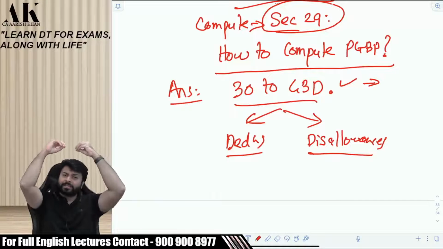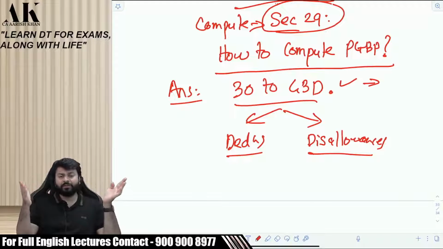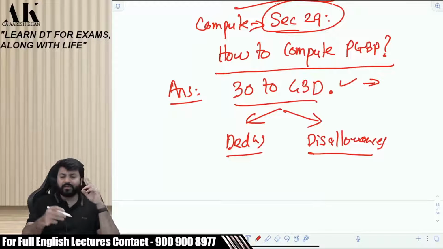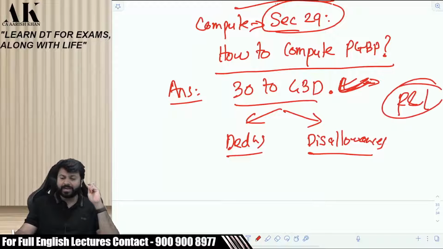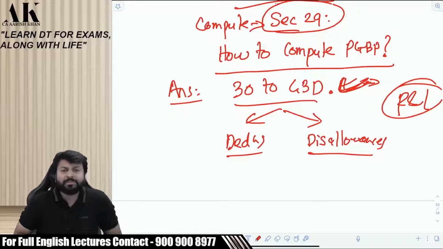Now, even if I become an expert of these 14 sections, how will I compute PGBP? Please tell me, before computing PGBP, do we need to have a PNL first of all? Yes or no, beta? So, in CA Inter also and in office also, you apply these sections, right? But before that, you draft a PNL, na? So, how to make that PNL? First of all, tell me that. Then we will talk about 30 to 43D. First of all, explain me how to make that PNL.